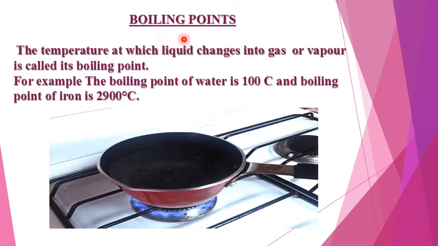Now the last topic of this video is the boiling point. The temperature at which a liquid changes into gas or vapors is called its boiling point. It means the temperature at which a liquid is changing into the gaseous state is called the boiling point. The boiling point of water is 100 degrees Celsius and the boiling point of iron is 2900 degrees Celsius.